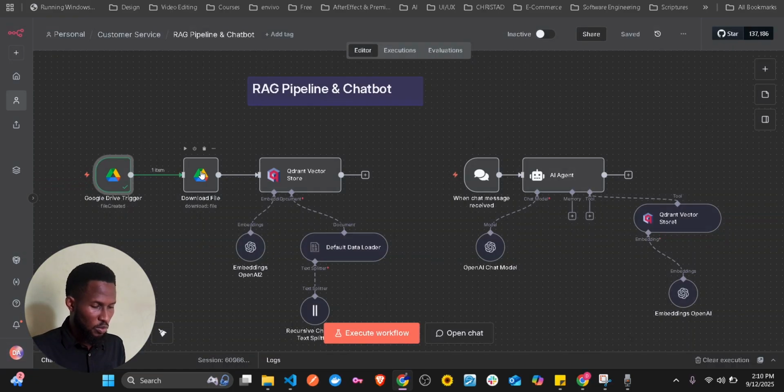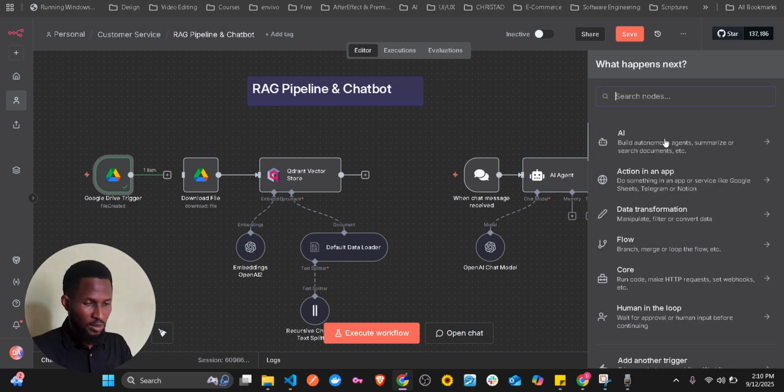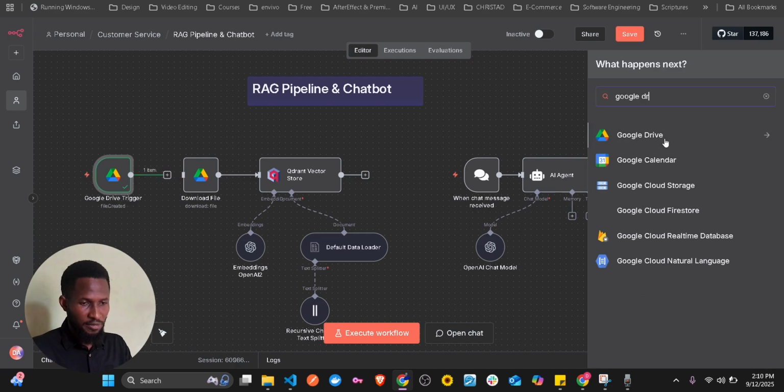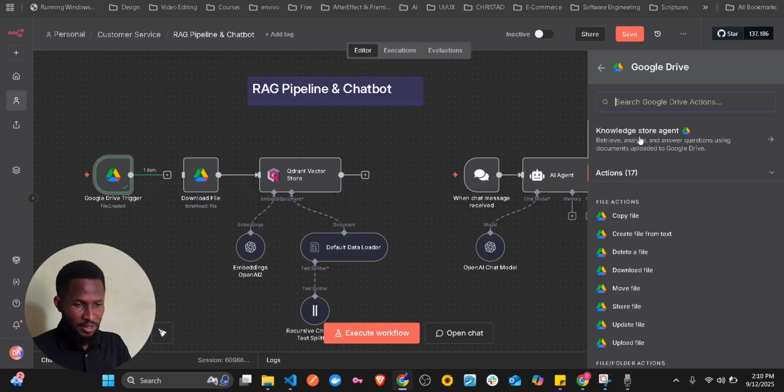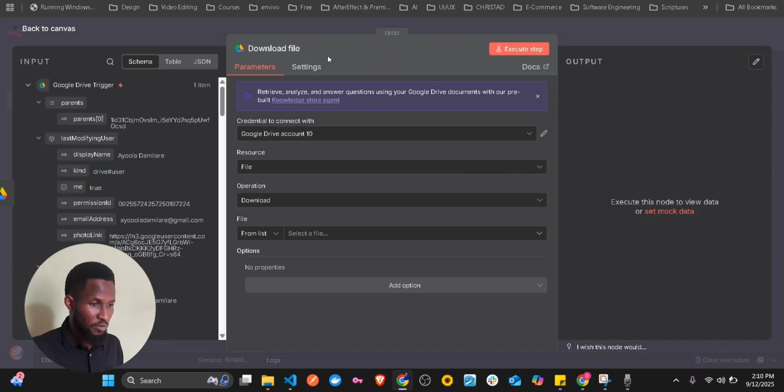And so that's why we are going to add another Google Drive node. How do you do that? Just come here, click on plus, search for Google Drive, and this is it. It's going to show you something. Then what do you need to do? It's just download file. Click on download file. Once you click download file, you're going to put in your credentials. Then this is file download.